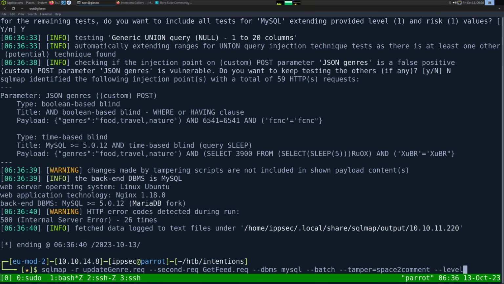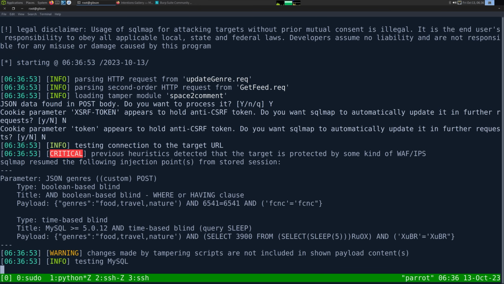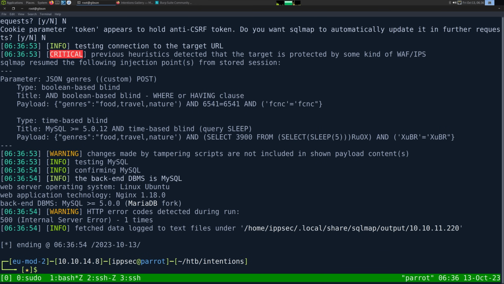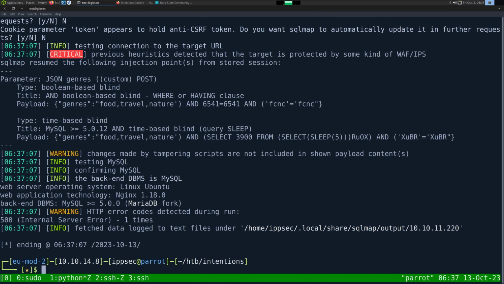We can change the level equal to 5 and risk equal to 3. And this may confirm more. Let's see. I wonder if we have to clear the history. I forget exactly how to do that.